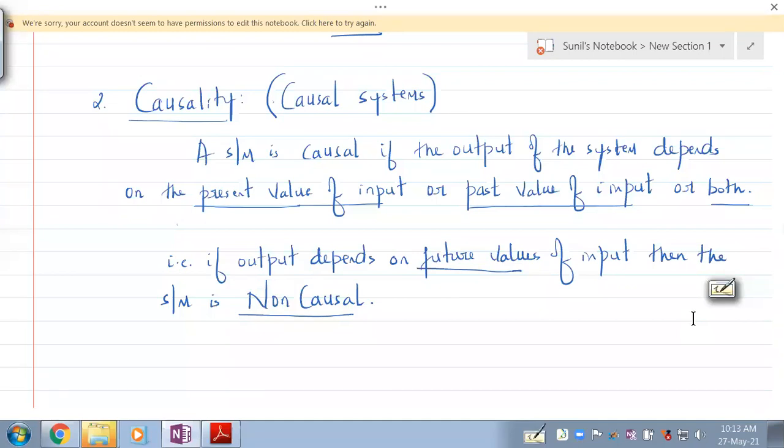But if you take a mechanical system, which is non-living, mind you, then mechanical systems can never be non-causal. That means the output of a mechanical system can never depend on the future input. Everybody understand that?